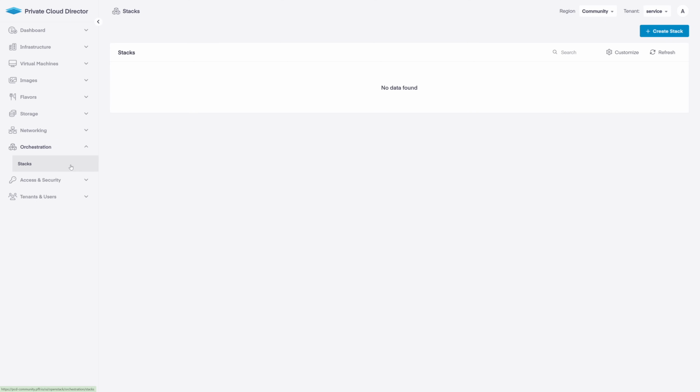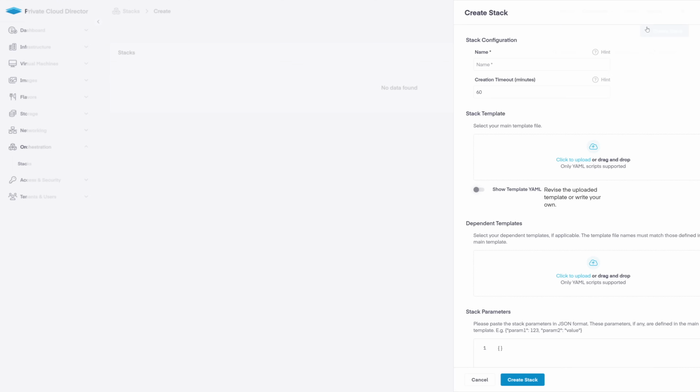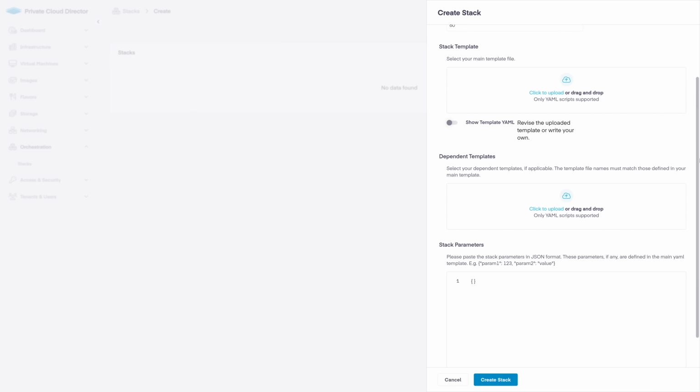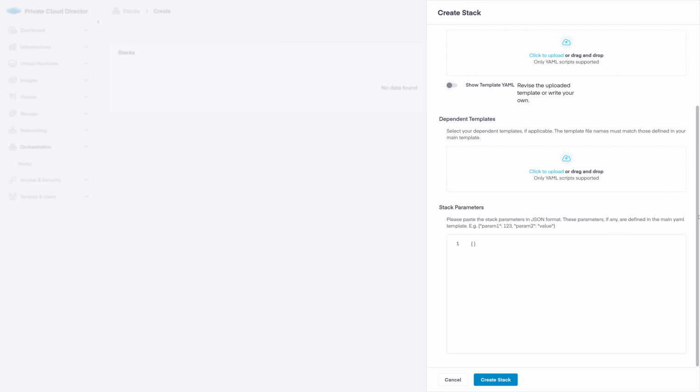Stacks are orchestrated deployments of infrastructure resources, like VMs, networks, volumes, and routers, defined and deployed together using templates. Let's say you needed an automated deployment for a complex web application. You could build a stack that automatically deployed a couple of web servers, placed them behind a load balancer, connected them to a private subnet, attached a router to give them access to an external network, and provisioned persistent storage all automatically. All this can be executed via API, quickly spun up, and torn down as needed. It's basically infrastructure as code using a YAML-based Heat orchestration template.